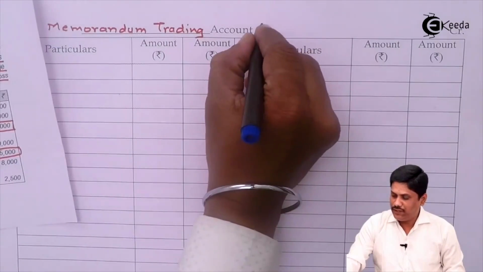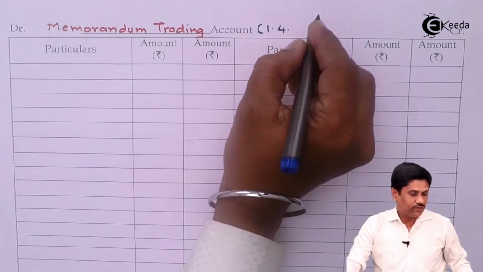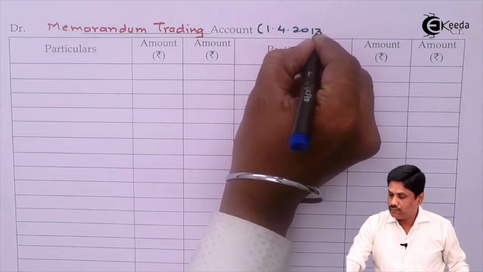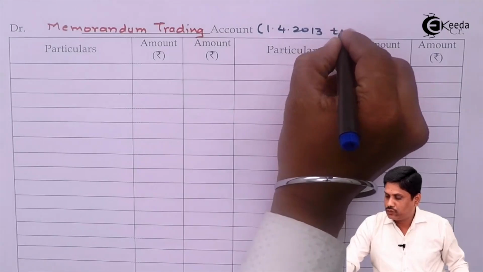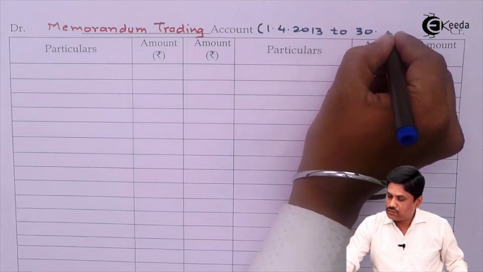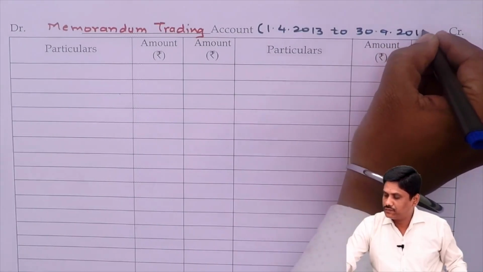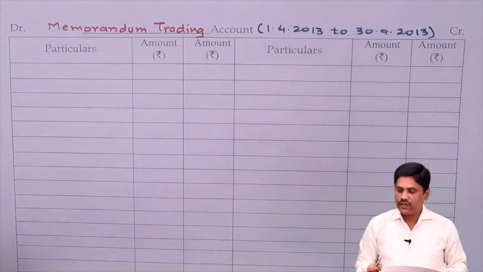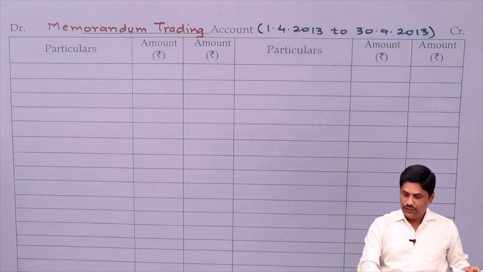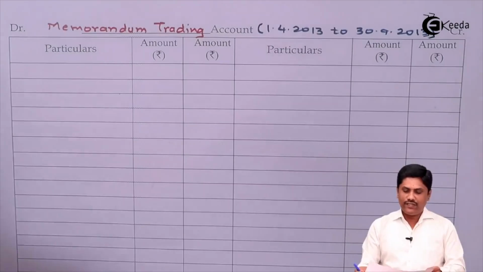So this is for the period 1st April 2013 to 30th September 2013. Correct. So now we are ready with the format of your memorandum trading account, and now we can write all our details which are needed. Now let us go through.